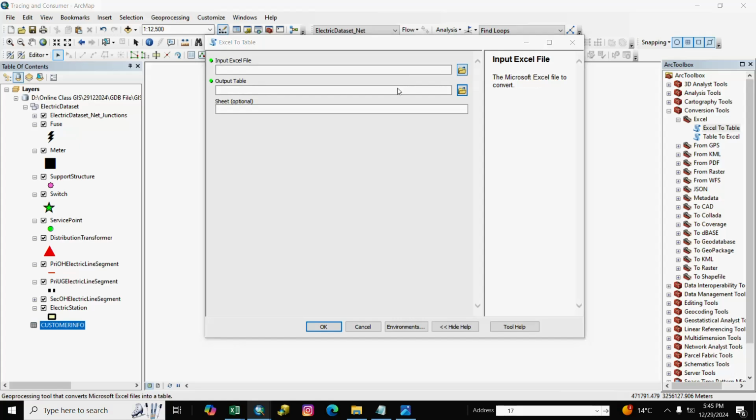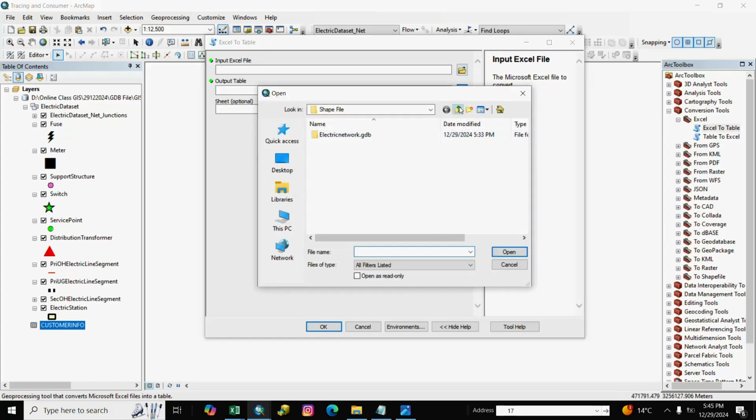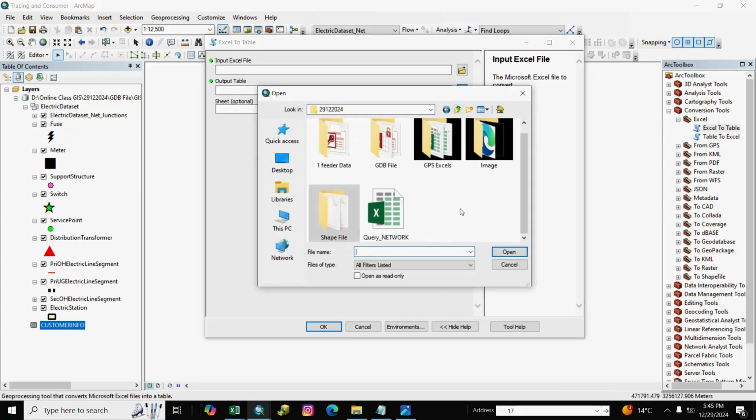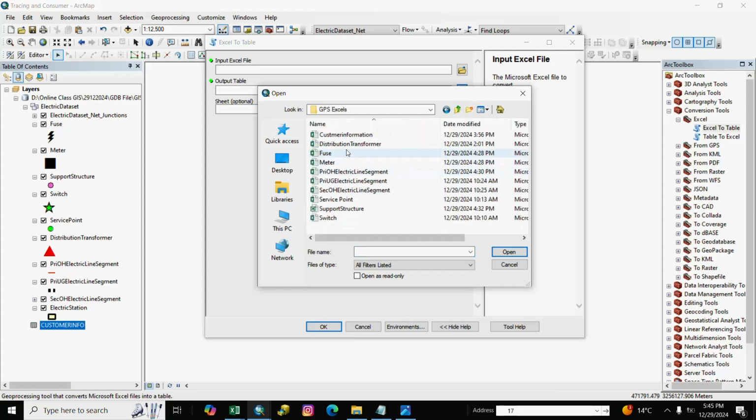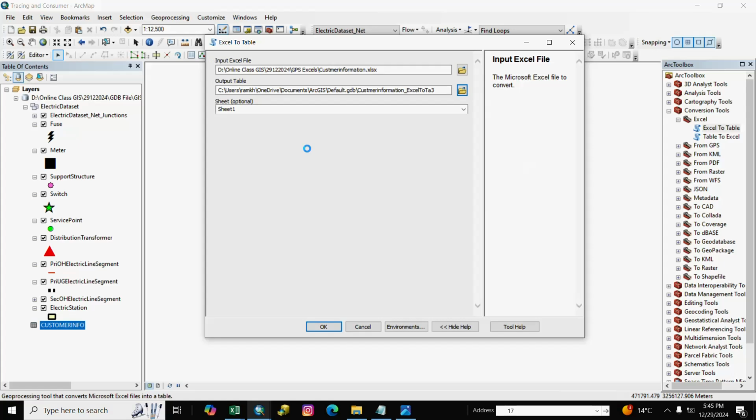We input Excel file. Here is consumer info Excel. We select it and OK.